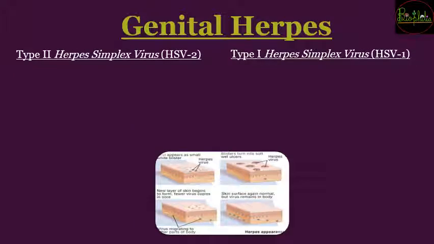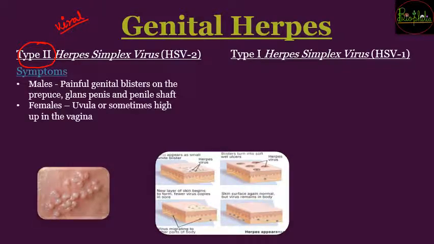Now let's see about genital herpes. So genital herpes is going to be a viral infection caused because of a virus which has two types, the type 1 and the type 2. अगर type 2 है, then that is HSV2, तो उसके जो symptoms होते हैं, they are, as in males they are going to be painful genital blisters, and in females they would be infection in vulva as well as in higher areas like the vagina. So you can see down here in the photograph how the painful genital blisters are going to look like because of the second type of genital herpes virus.